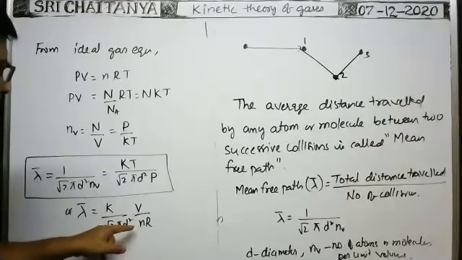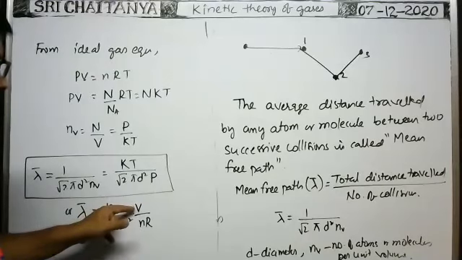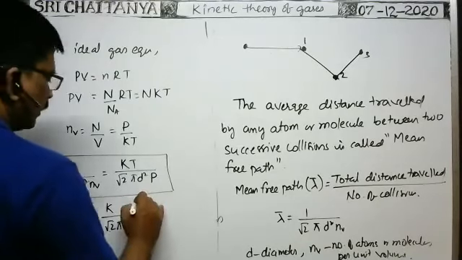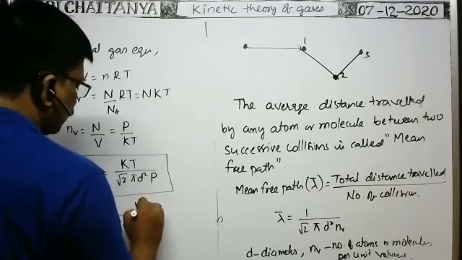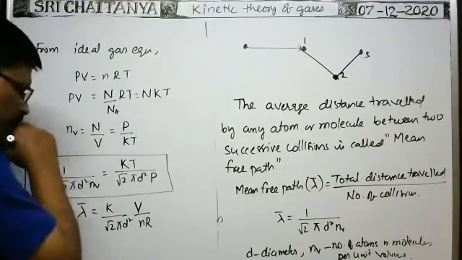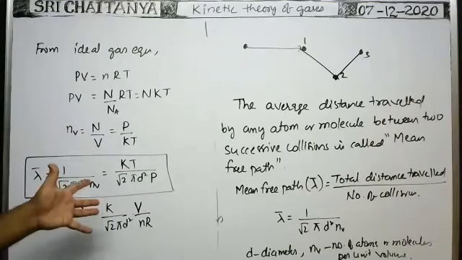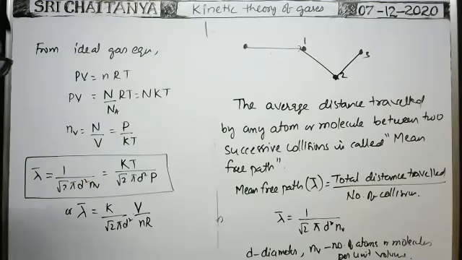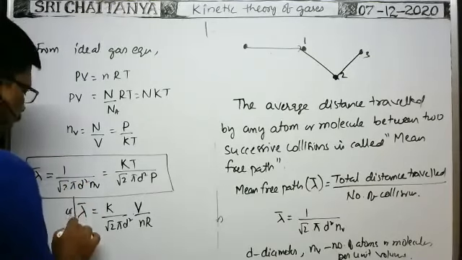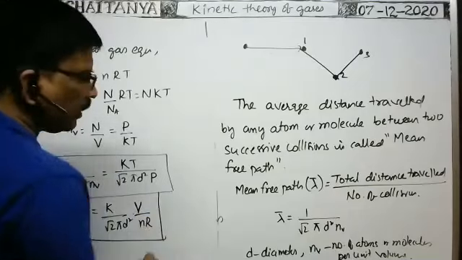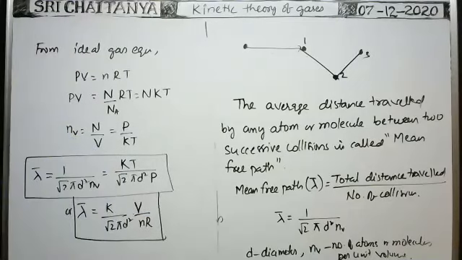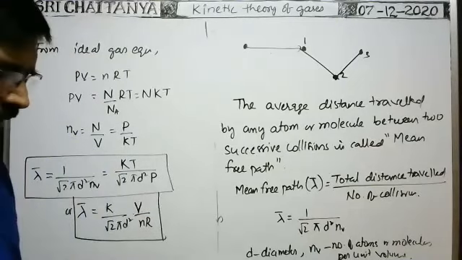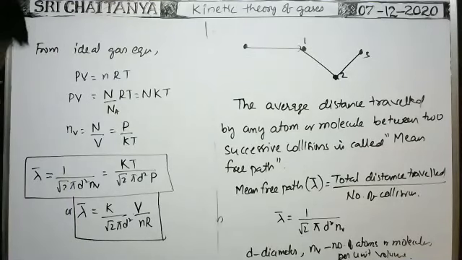You will be given the number of moles, the diameter of the molecule, and the volume of the gas. Then we can find the mean free path of each and every molecule, any atom or molecule in the given gas. So this is a very, very important formula, important from the IPE point of view and for objective questions also.